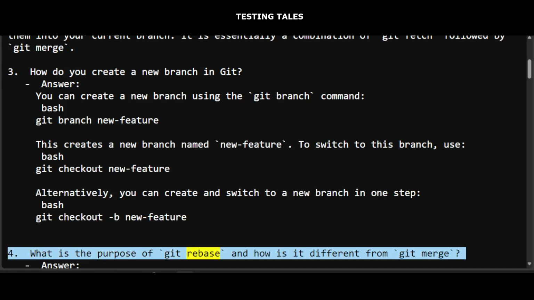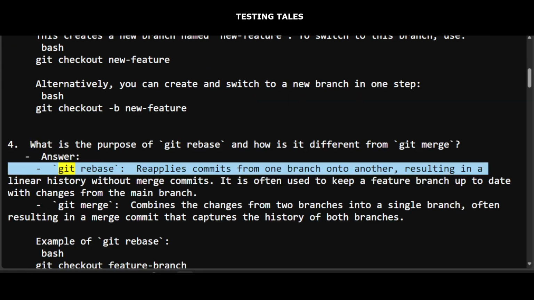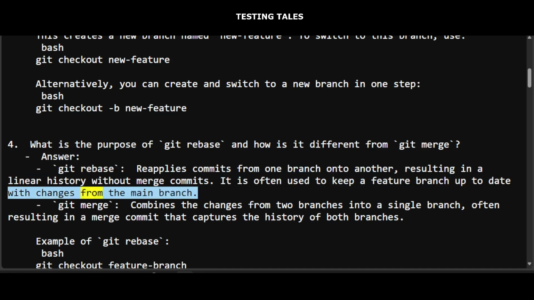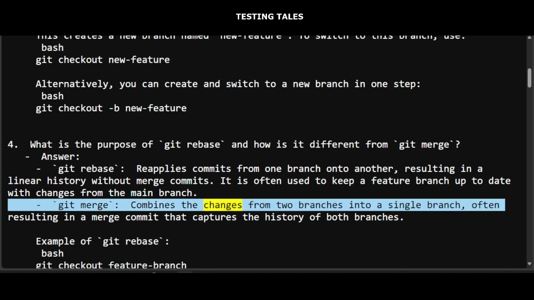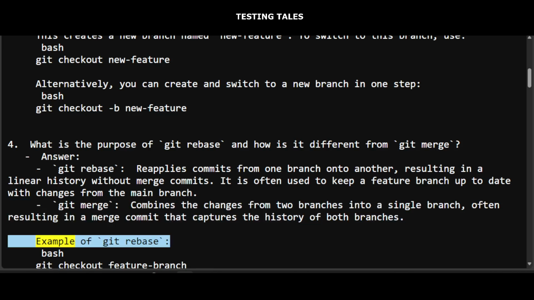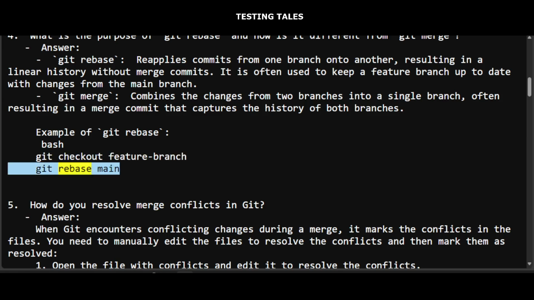4. What is the purpose of git rebase and how is it different from git merge? Answer: Git rebase reapplies commits from one branch onto another, resulting in a linear history without merge commits. It is often used to keep a feature branch up to date with changes from the main branch. Git merge combines the changes from two branches into a single branch, often resulting in a merge commit that captures the history of both branches. Example of git rebase: git checkout feature-branch, git rebase main.